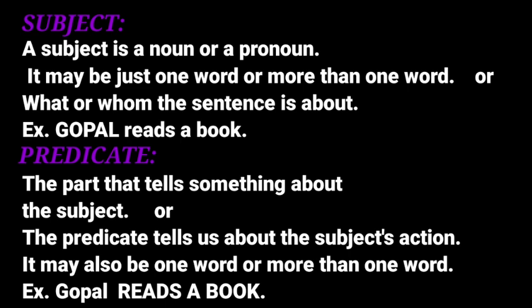Let's take one more heading, that is predicate. What is a predicate? The part that tells something about the subject. In another way, we can say that the predicate tells us about the subject's action. For example, Gopal reads a book. Here, Gopal is the subject and reads a book is the predicate, because this is the part that tells something about the subject. Subject is Gopal and reads a book is the part that tells something about Gopal. So, reads a book is the predicate.